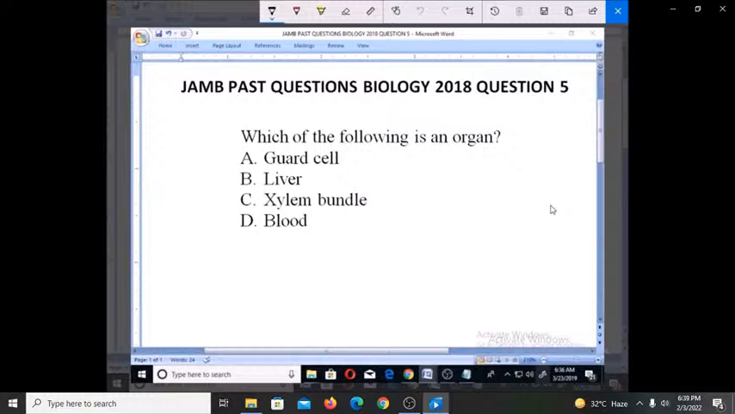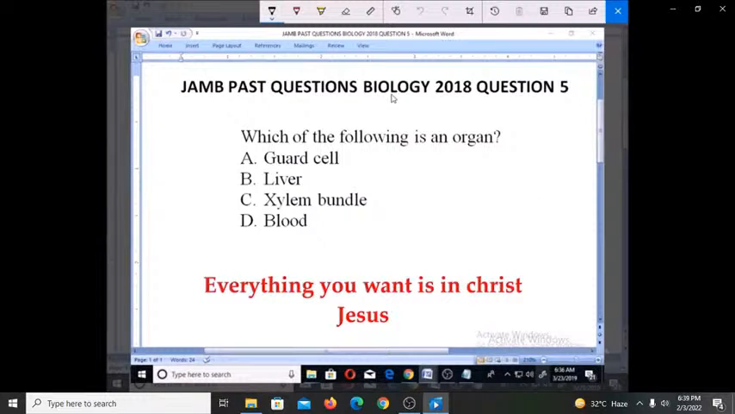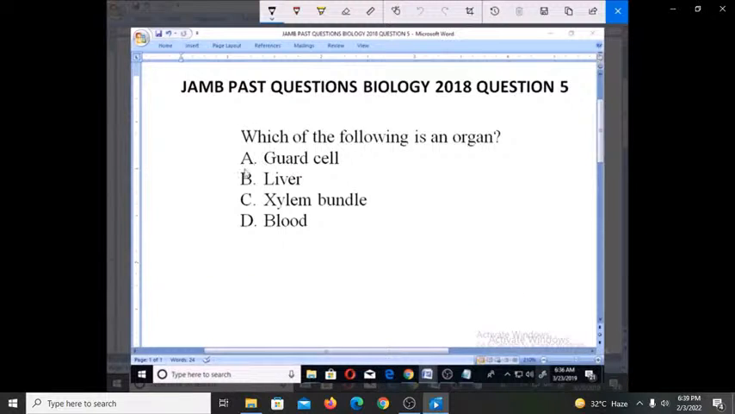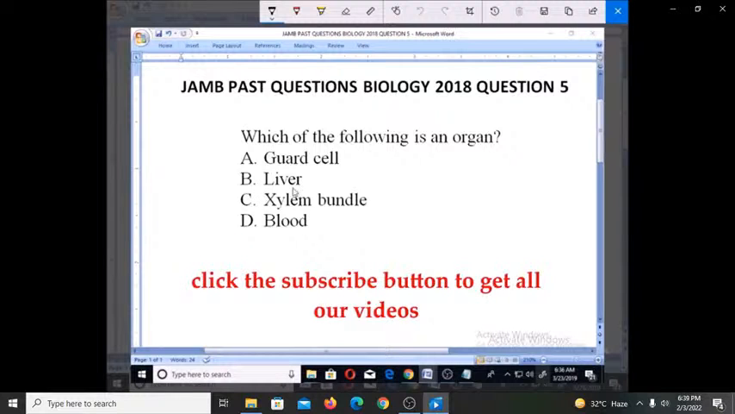Let's look at question number 5 for JAMB past questions, Biology 2018. Which of the following is an organ? A, guard cell. B, liver. C, xylem bundle. D, blood.